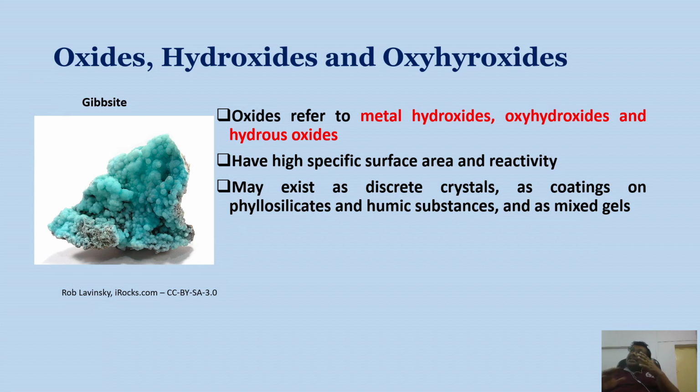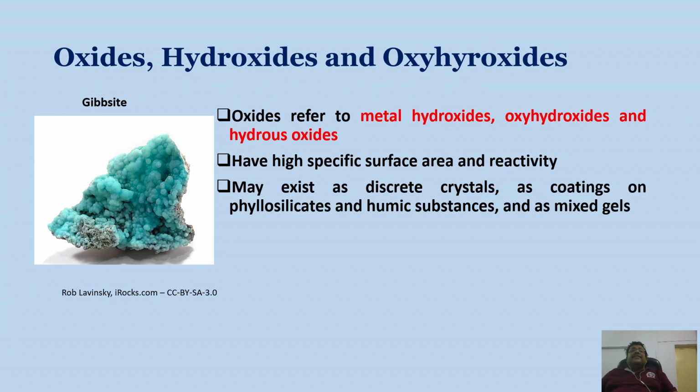So we have discussed all the intermediate. We have discussed crystalline clay minerals, non-crystalline clay minerals, interstratified minerals, and fibrous clay minerals also. Now it is time to discuss some oxides, hydroxides and oxyhydroxides.